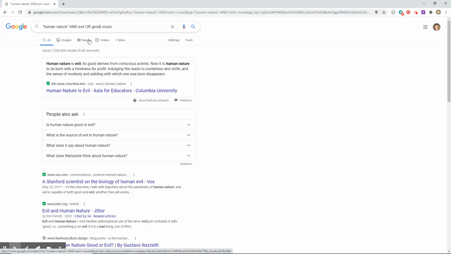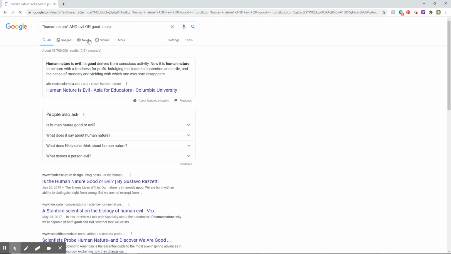The "OR" tells Google that I will accept results which have human nature and just one of the other terms, good or evil. It doesn't need to have all three terms. Using "OR" is going to give you more results than you had, right? We had 7 million, now we have 33 million, because you're letting Google search for more terms.